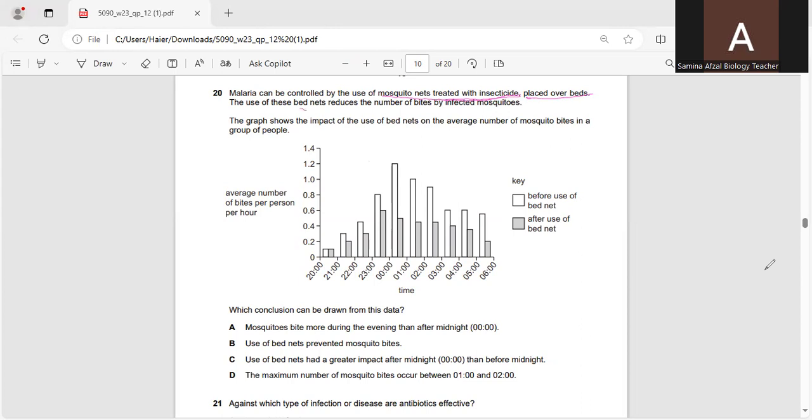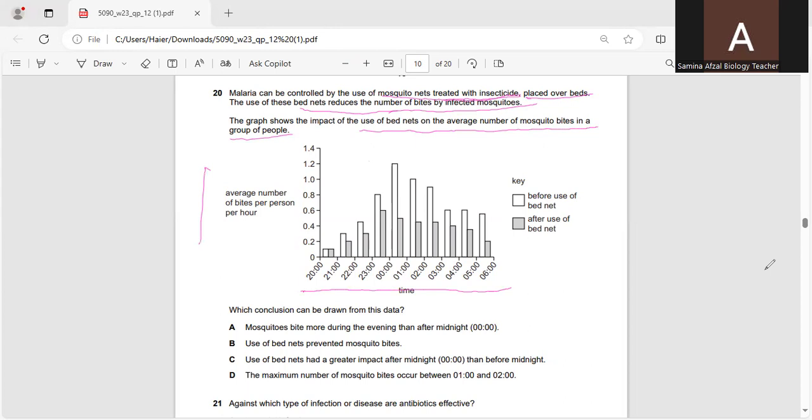Use of these bed nets reduces the number of bites per infected mosquito. The graph shows the impact of the use of bed nets on the average number of mosquito bites in a group of people. They have shown the time and the average number of bites per person per hour.